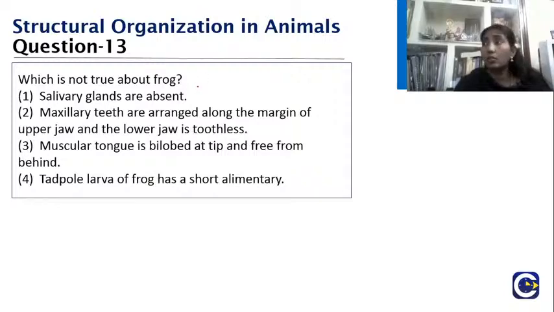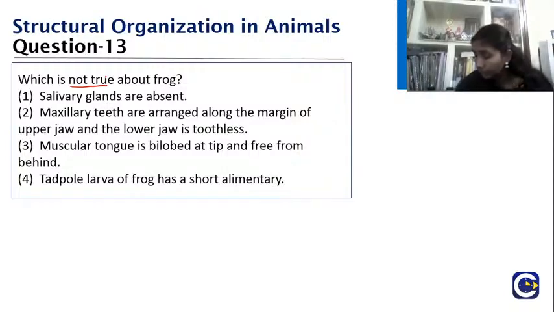Which is not true about frog? Salivary glands are absent. Maxillary teeth are arranged along the margin of the upper jaw and the lower jaw is toothless. The muscular tongue is bilobed at the tip and free from behind. The tadpole larva of frog has a short alimentary canal. So what should be the answer here? We will read the statements again. It is not true about frog. So what should be your answer?